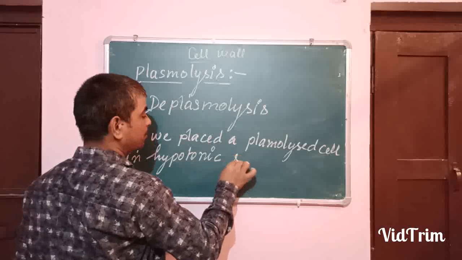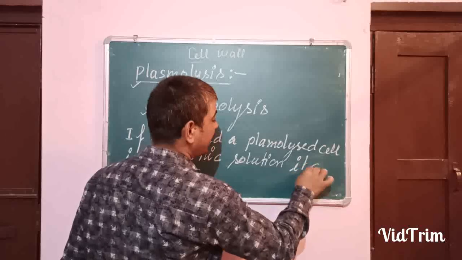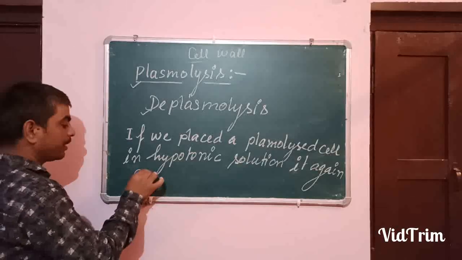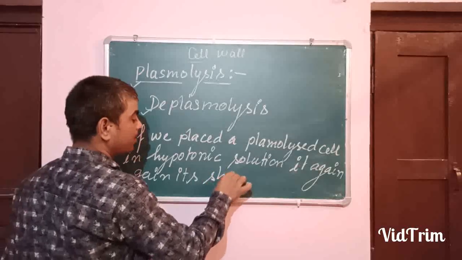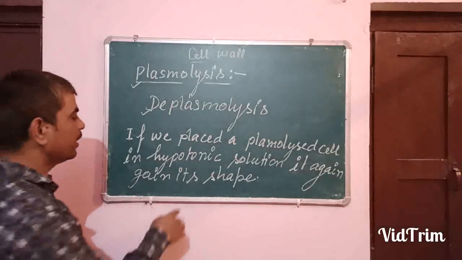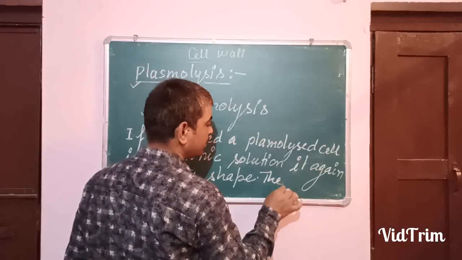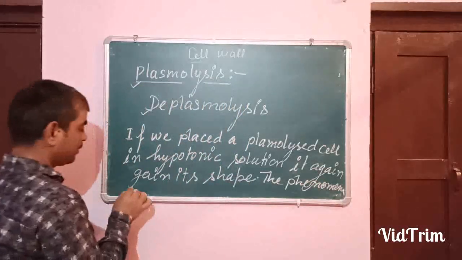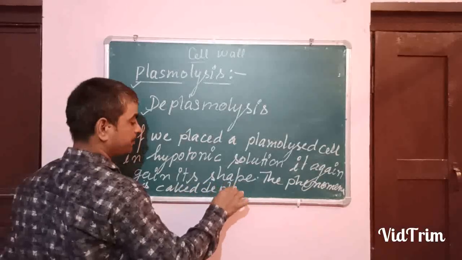Hypotonic solution. It again recovers or gains its shape. Why? Because the water starts to move inside, and if it gets its shape again, the phenomenon is called what? Deplasmolysis.